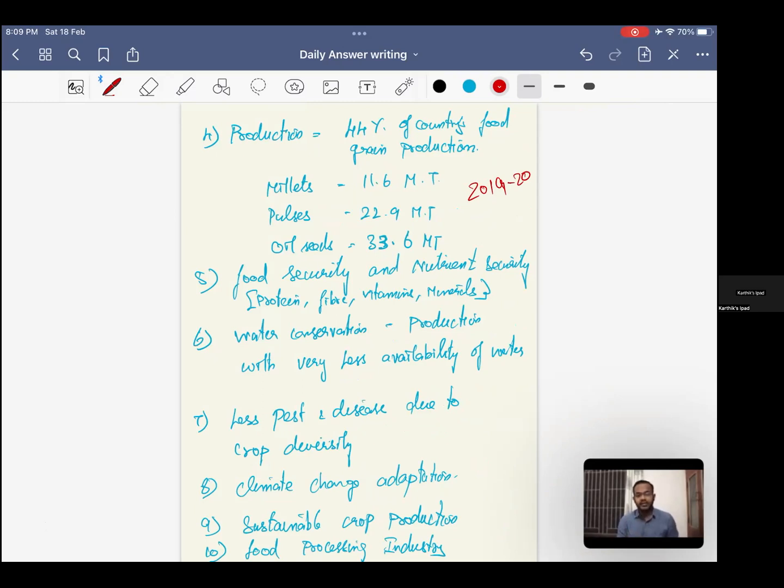Based upon this, we have food security and nutrient security for large sections of the population, providing protein, fibers, vitamins, and minerals. And dryland regions are also the areas where water availability is less. So we naturally have a tendency to produce more with less availability of water. So water conservation has been done. And as the crop diversity is high, pest and disease attack has also been less. As the region has less water, we have been equipped to grow agriculture in the region. This also gives climate change adaptation and climate resilience to the particular area, sustainable crop production, and associated food processing. For example, in Chhattisgarh and Jharkhand regions, we have millet missions where millets have been converted into value-added products in that particular area.